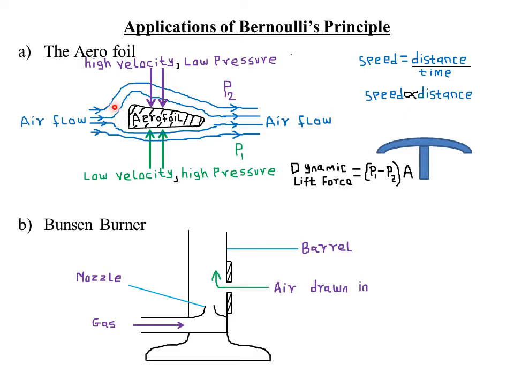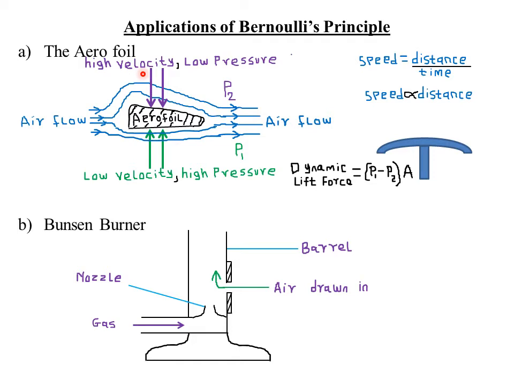Because the upper streams are covering a longer distance, they are moving at a higher speed or higher velocity. Remember, speed and velocity differ only in that velocity is a vector quantity, that is, it has an aspect of direction, whereas speed is a scalar quantity, which means we only take care of the magnitude and ignore direction. So because the streams on the upper side are covering a longer distance, they are moving at a higher velocity.